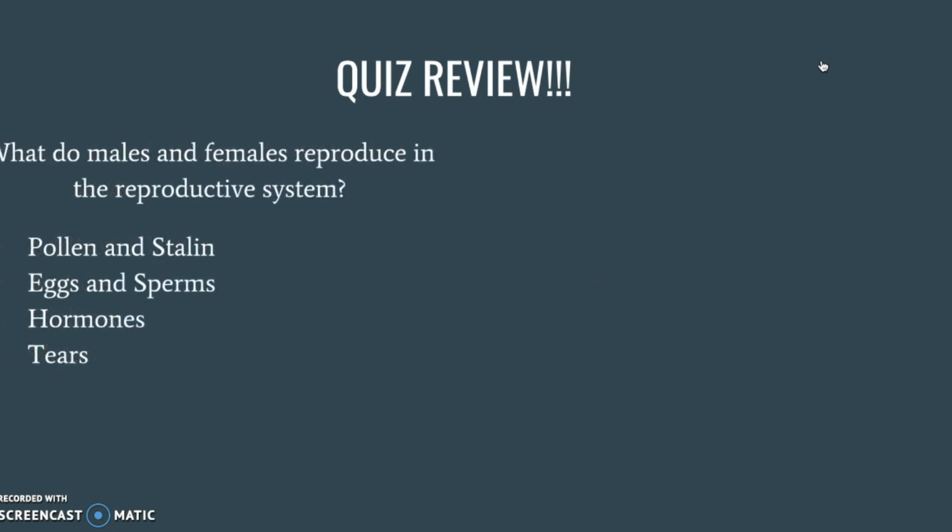What do males and females produce in the reproductive system? A, pollen and stolon, B, eggs and sperms, C, hormones, or D, tears? The answer is B, eggs and sperms.